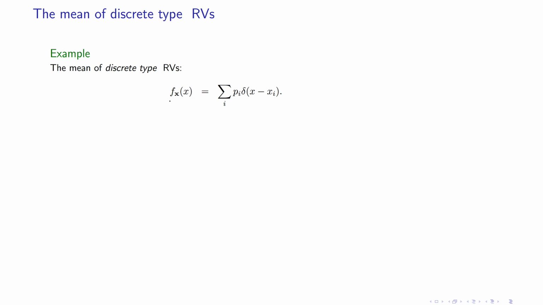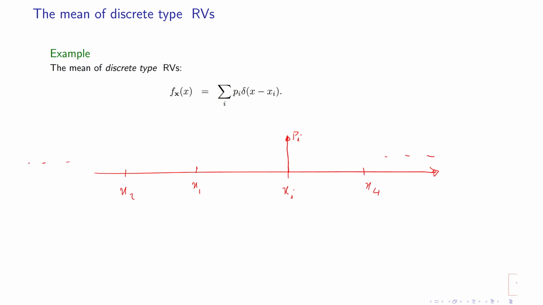So this probability density function basically means that we have a discrete type random variable. So at point xi, I have a probability mass of pi. Okay, so let's say this is x1, this is x2, and this is, let's say, x4, etc. And then you have different probability masses.